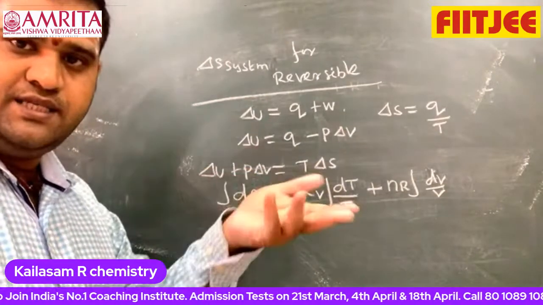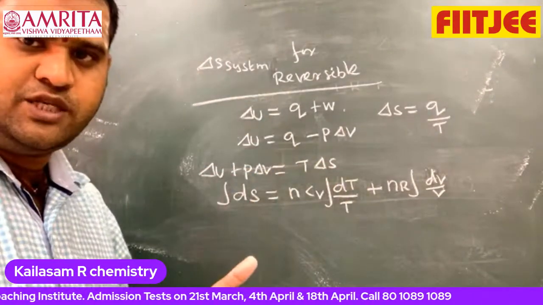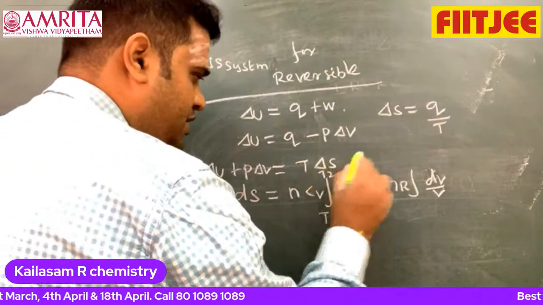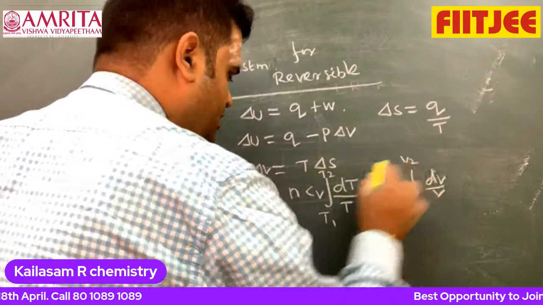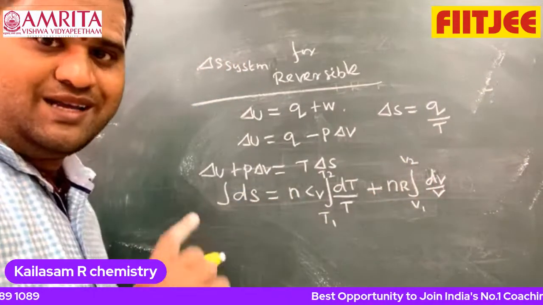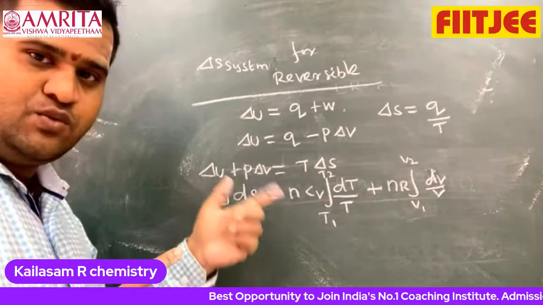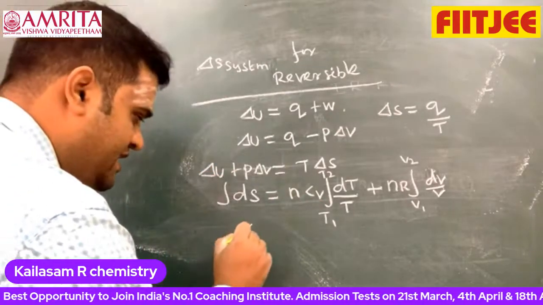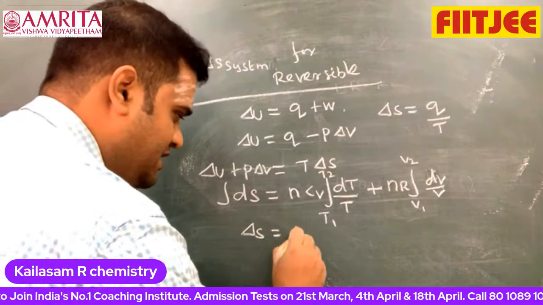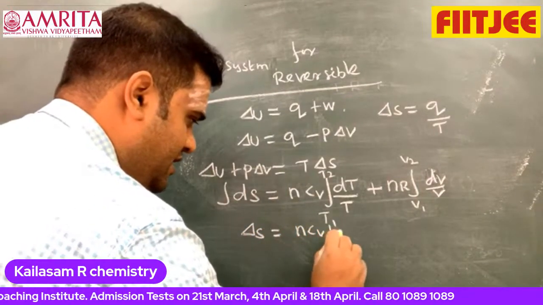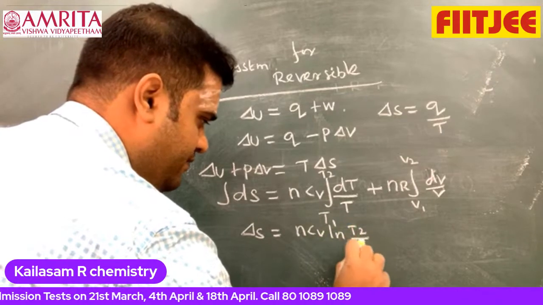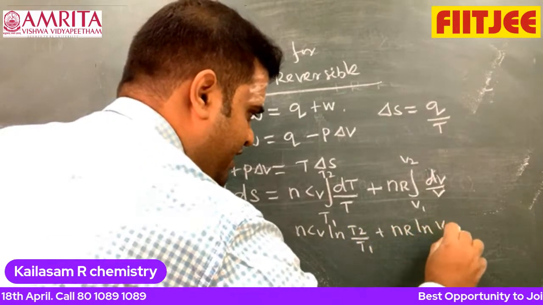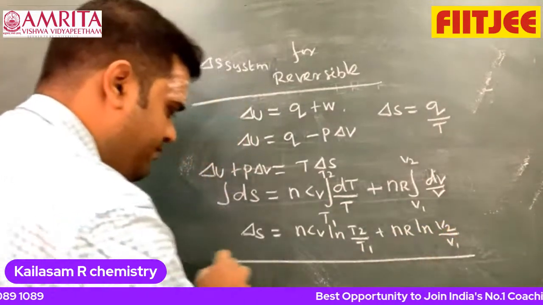What is the change in entropy for the reversible process? Reversible process means an infinitesimally small change. This temperature is T1, this is T2, this is V1, this is V2. Therefore, integration of dS is what? Delta S is a state function, it depends on final minus initial. Therefore, I can write delta S is equal to nCv ln T2 by T1 plus nR ln V2 by V1.